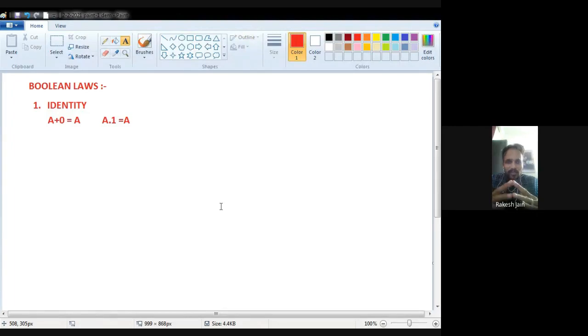So these are two expressions that denote the identity postulates or identity law.